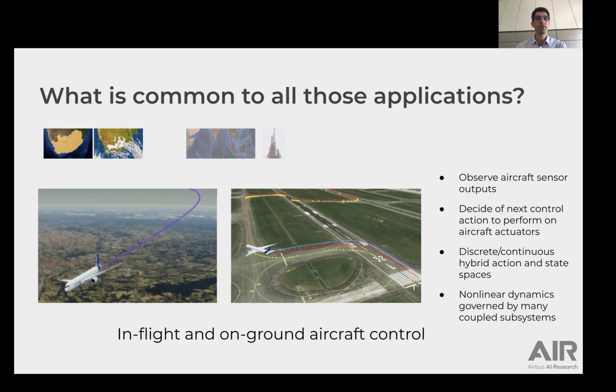This problem can be modeled as a constrained stochastic shortest-path problem. Our third application is about synthesizing a fully autonomous controller of flying or taxiing aircraft's raw actuator inputs from raw sensor outputs. Actions and states are composed of hybrid discrete-continuous variables. The dynamics of the state changes are governed by many coupled aircraft subsystems' differential equations. This problem can be formally modeled as a deterministic Markov decision process.